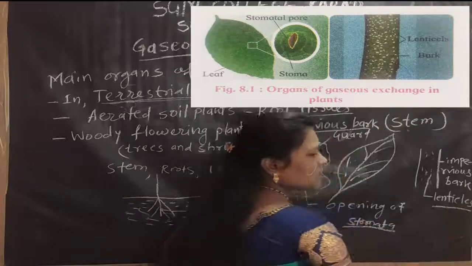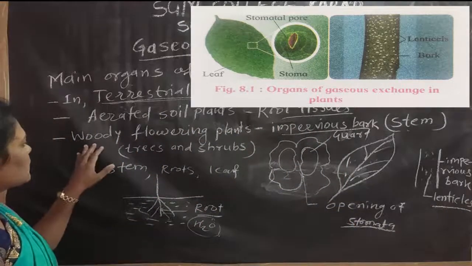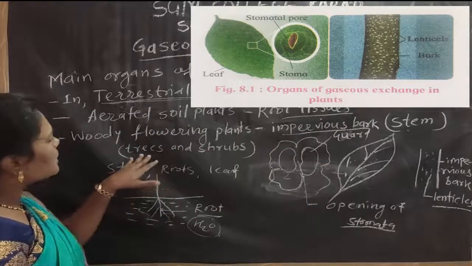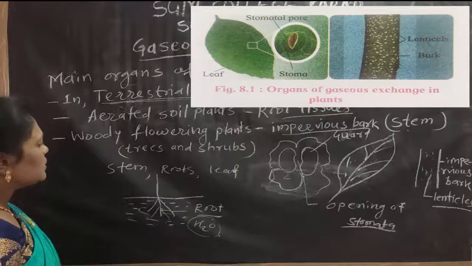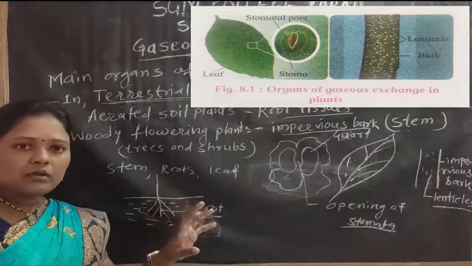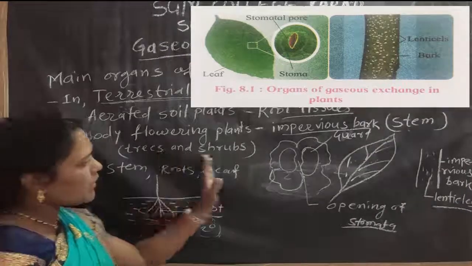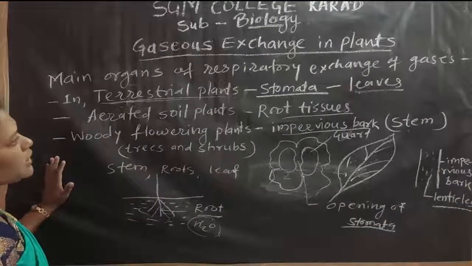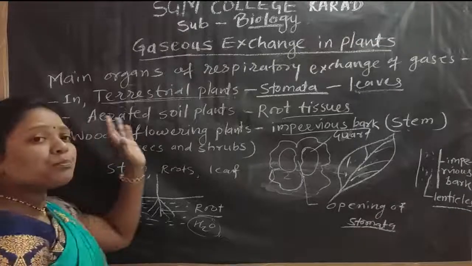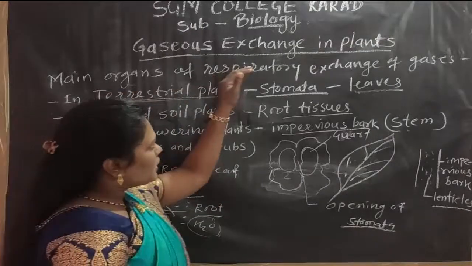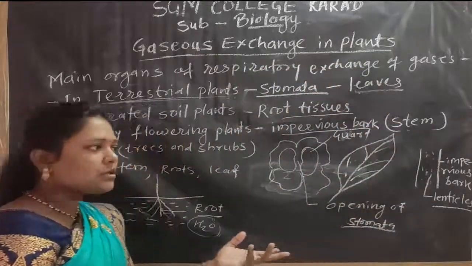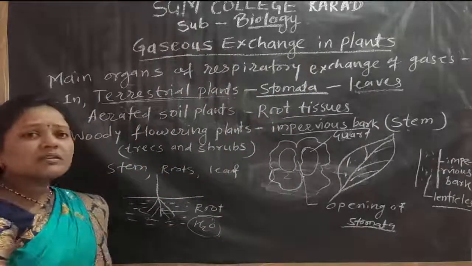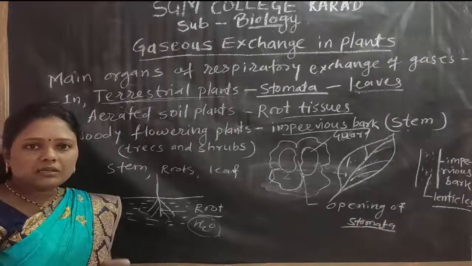So this is a lenticel. With the help of lenticels, these flowering plants perform a gaseous exchange process. Woody flowering plants are trees and shrubs. So trees and shrubs perform a gaseous exchange process by the lenticels as well as the impervious bark. These different respiratory organs perform the respiration process, meaning gaseous exchange process. Then the next part is respiration in animals.